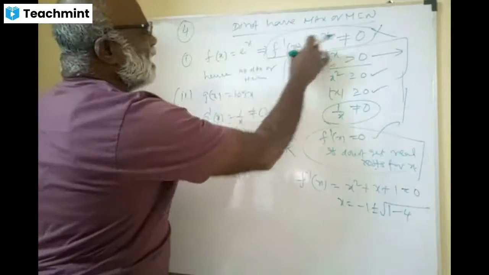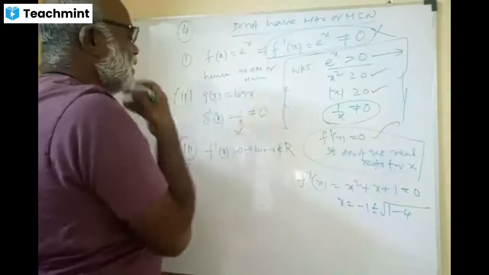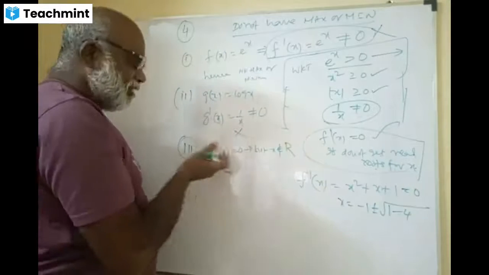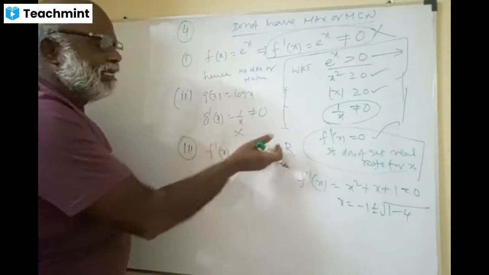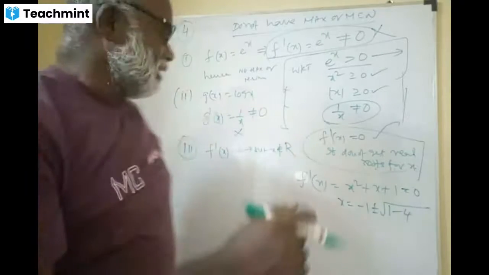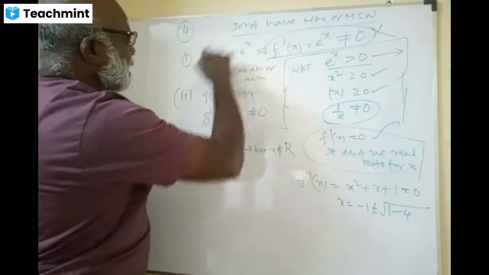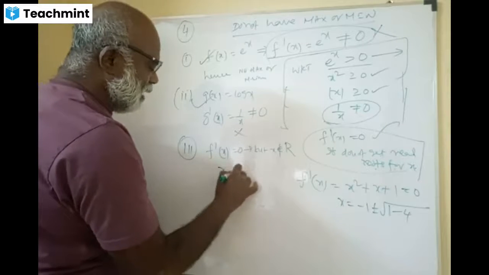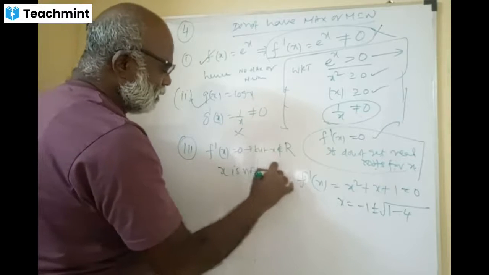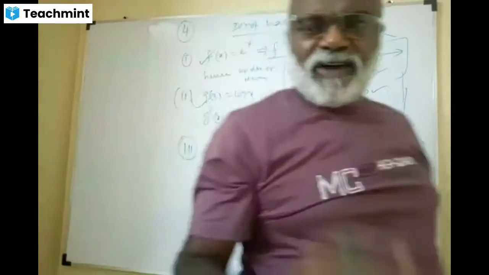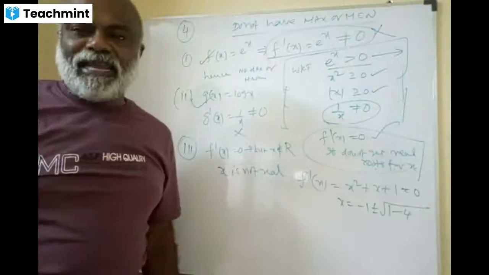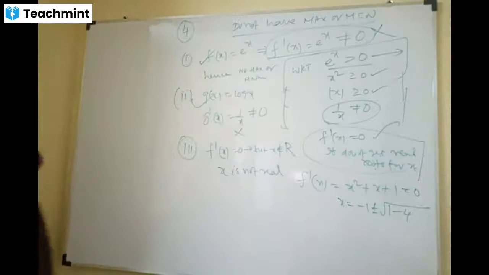One is f dash x equal to e power x, which cannot be 0. Second, g dash x equal to 1 by x, which cannot be 0. Third, h dash is 0, but x is not real. Please write down: one is this, second is this, and third is x is not real. We are working only with real numbers; everything is in the real number system.